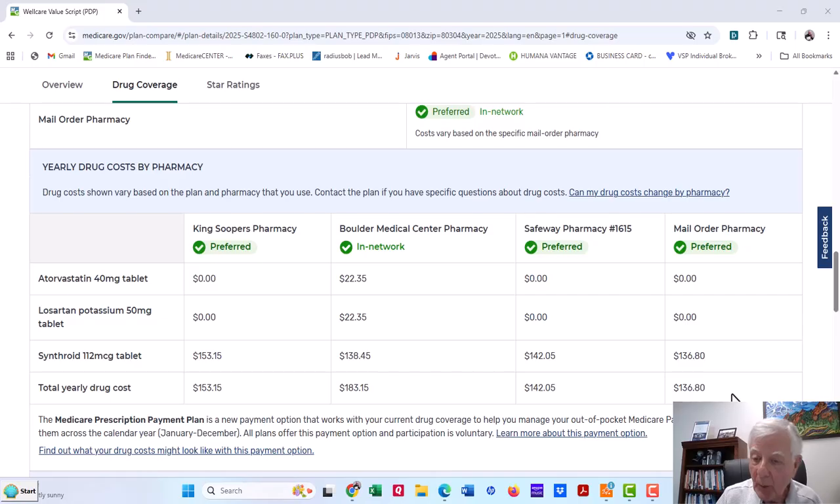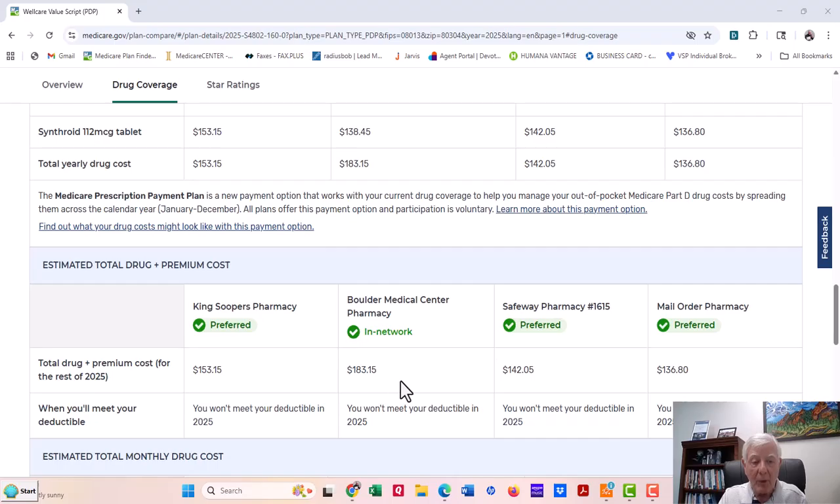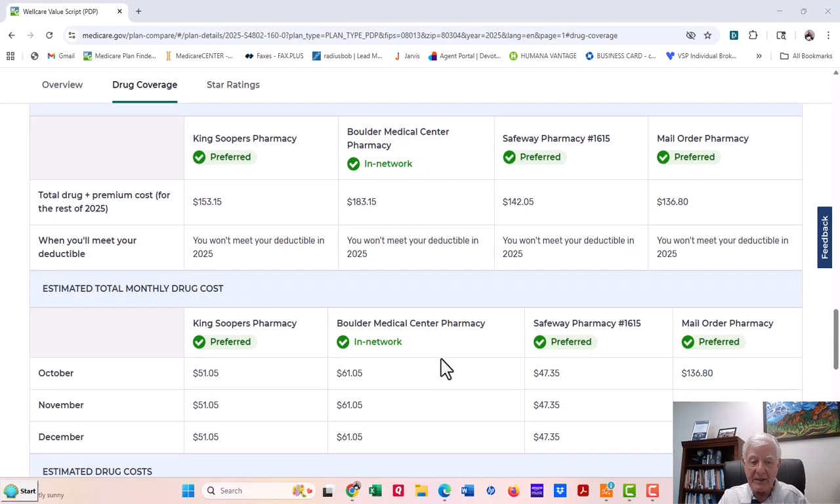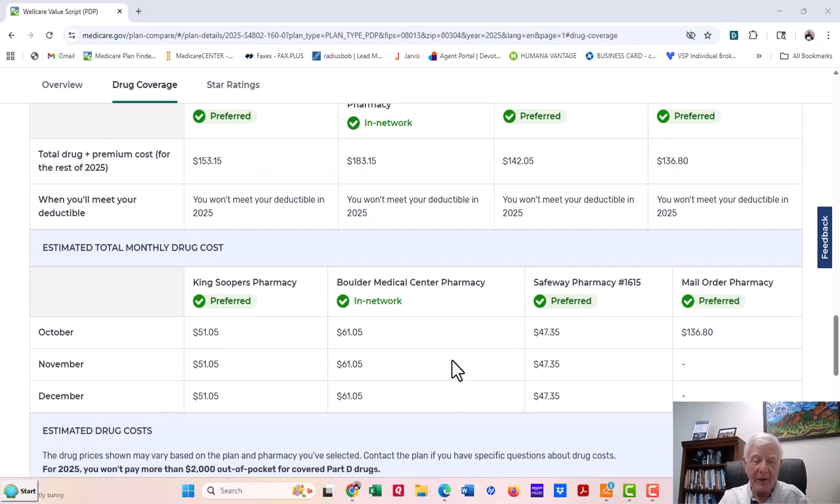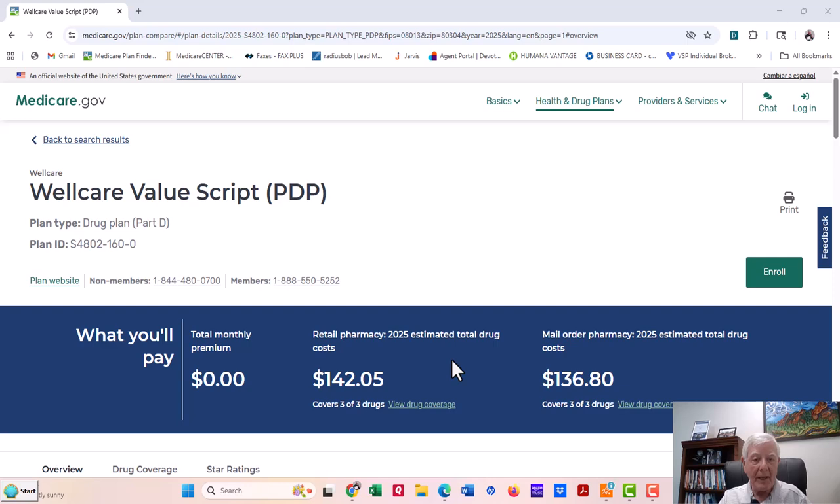So it's good to know because you may be using a pharmacy that costs more than one of the others. So this will alert you to that fact so you can make a change if you need to. And then down here, here's your monthly cost. This is a nice breakout. If you do mail order, that's usually for 3 months, it's $136.80. And the others, you see here, Safeway comes up lowest at $47.35 a month. All right? Now that's for WellCare.